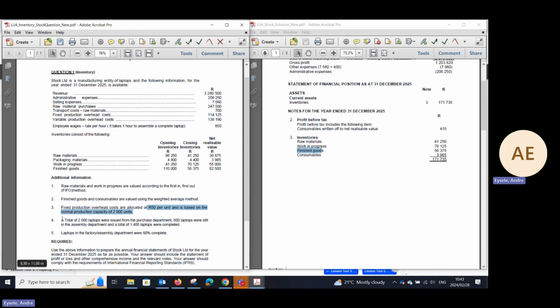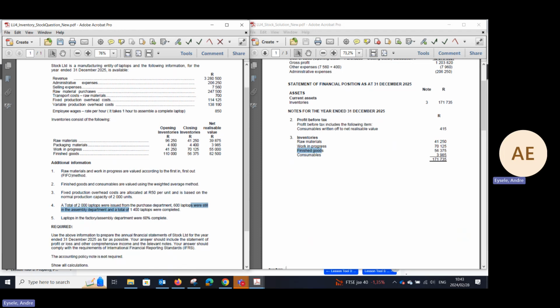Now, this is a curveball that has been thrown in from the previous stock question. This indicated that a total of 2,000 laptops were issued from the production department, and 600 laptops were still in the assembly department, and a total of 1,400 laptops were completed. Okay, the 600 are still in assembly. They're not yet finished, and 1,400 laptops were complete.